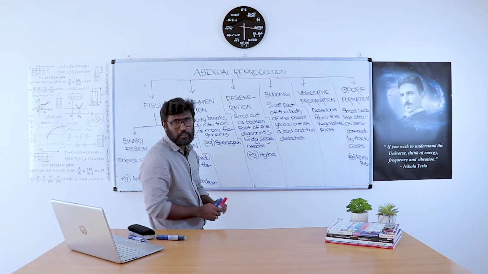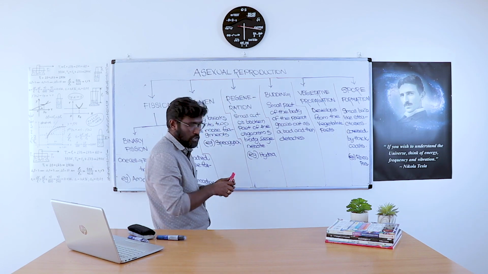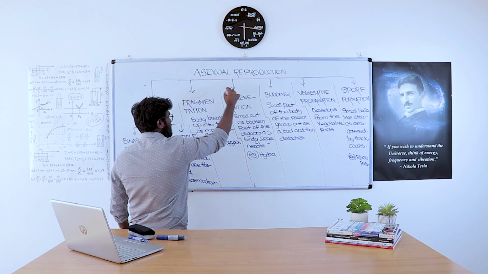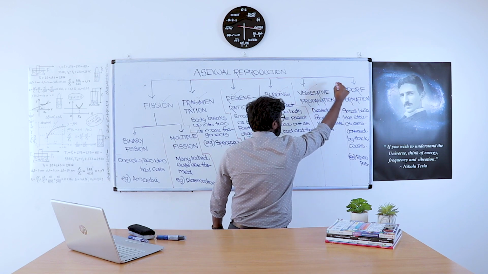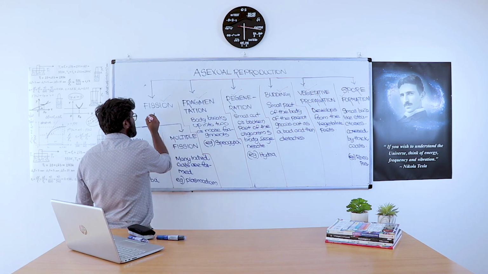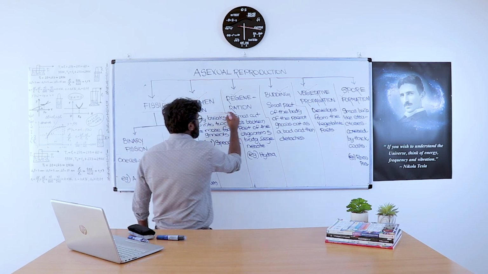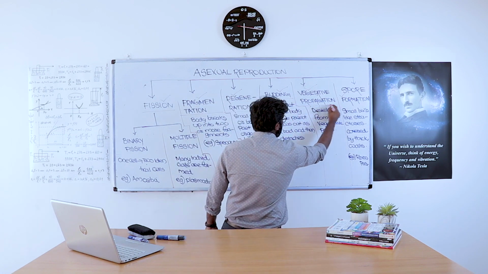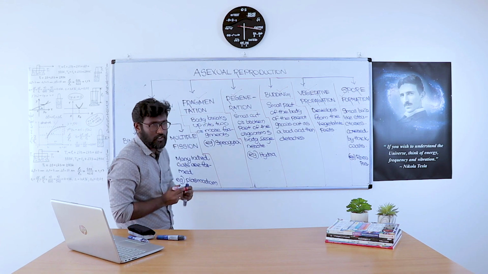Now moving to asexual reproduction in detail. What are the types of asexual reproduction? First one is fission, fragmentation, regeneration, budding, vegetative propagation and spore formation. Those are the types of asexual reproduction. We want to discuss them in detail.